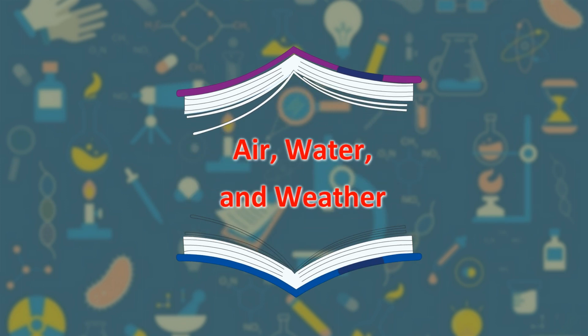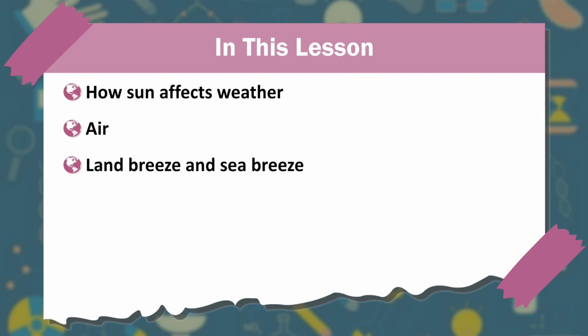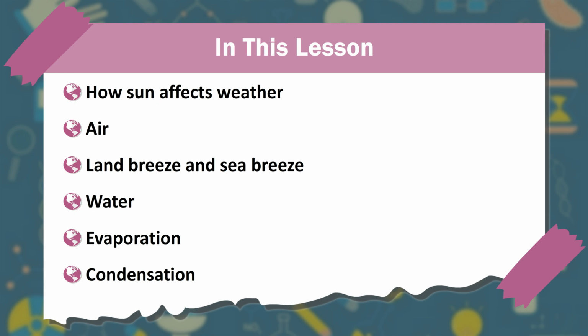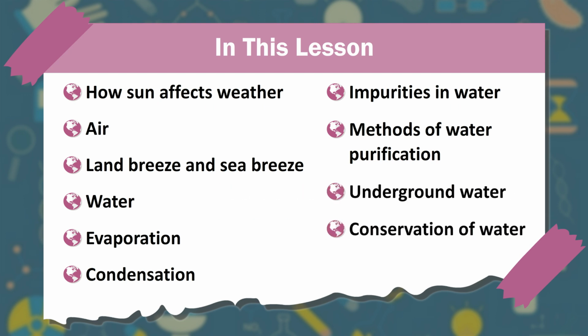Air, water, and weather. In this lesson: how sun affects weather, air, land breeze and sea breeze, water, evaporation, condensation, impurities in water, methods of water purification, underground water, conservation of water.